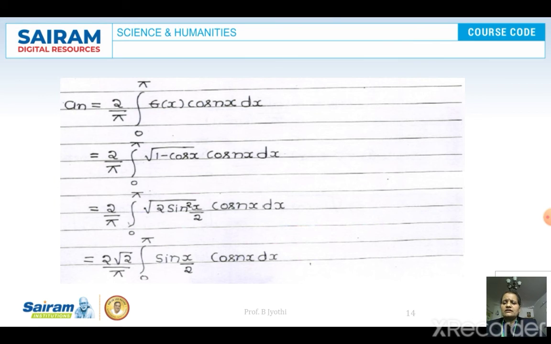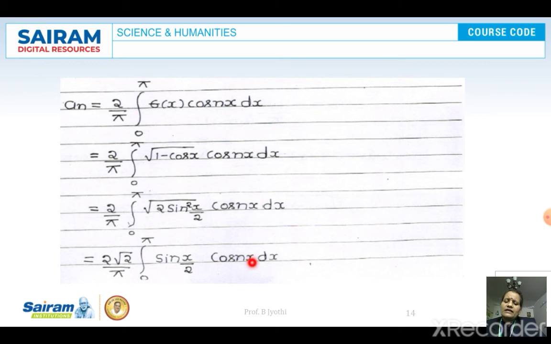Now let us take the an value. It is 2 by pi integral 0 to pi f of x into cos nx, where f of x is root of 1 minus cos x, which we already determined as root 2 times sin x by 2. Taking root 2 outside, we get 2 root 2 divided by pi, integral of sin x by 2 into cos nx.